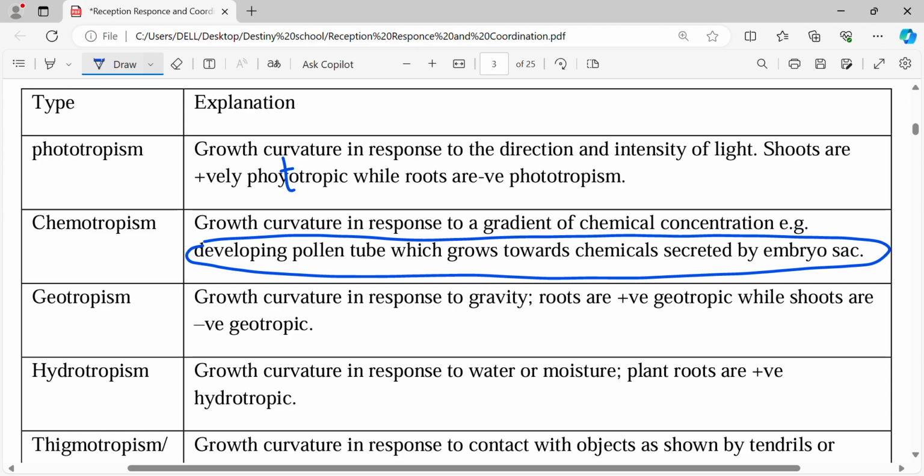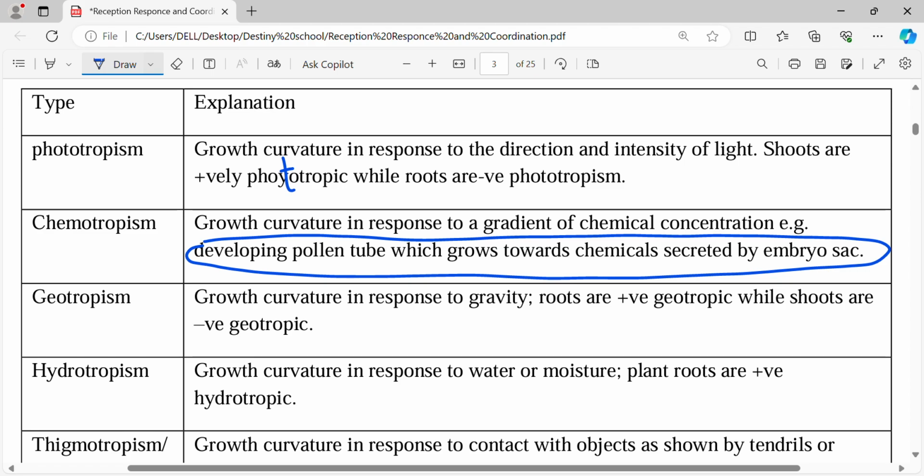Remember, in animals, the entire male gamete will move, so it is chemotaxis. But in plants, the entire part of it cannot move about. So it is the growth, because in tropism, only a portion of the plant moves. So this one is chemotropism, where the pollen tube grows toward the embryo sac.